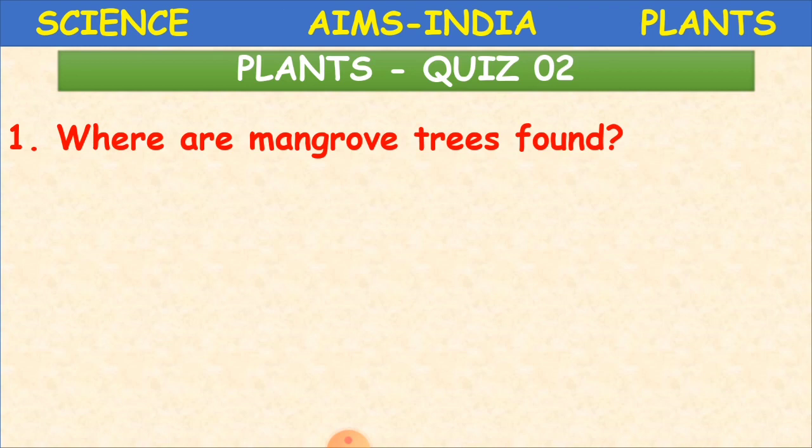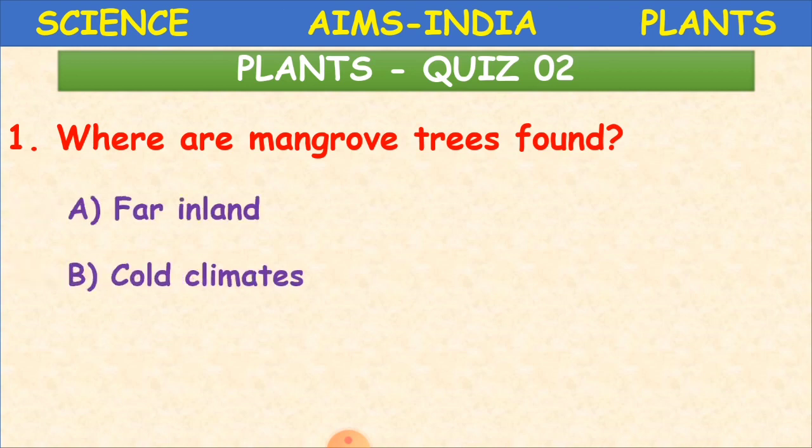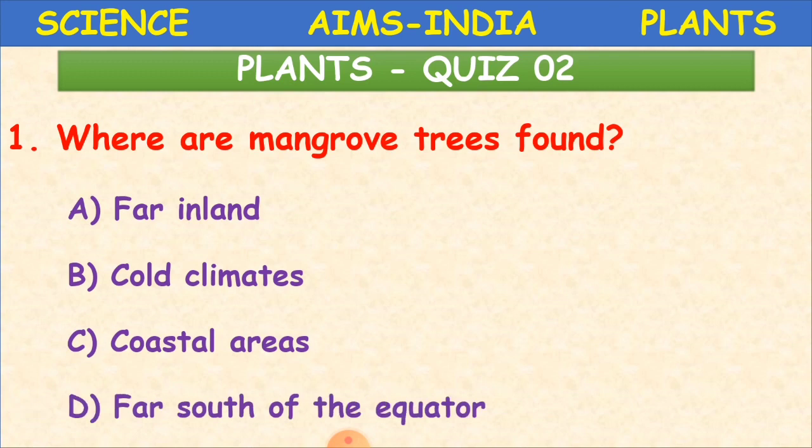So these are some types of plants we have learnt, and now we'll do our revision, whatever we have learnt, in the form of questions and answers. Ready children? The first question for us is, where are mangrove trees found? I gave you the answer here. It's coastal areas.